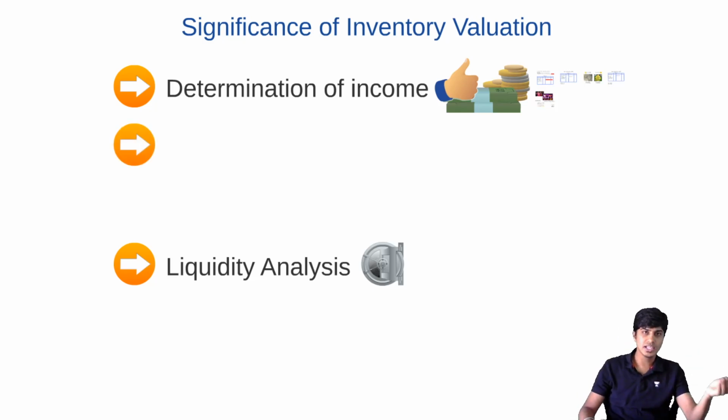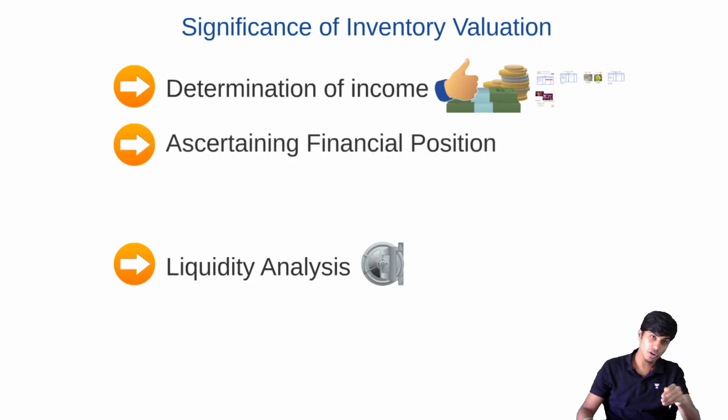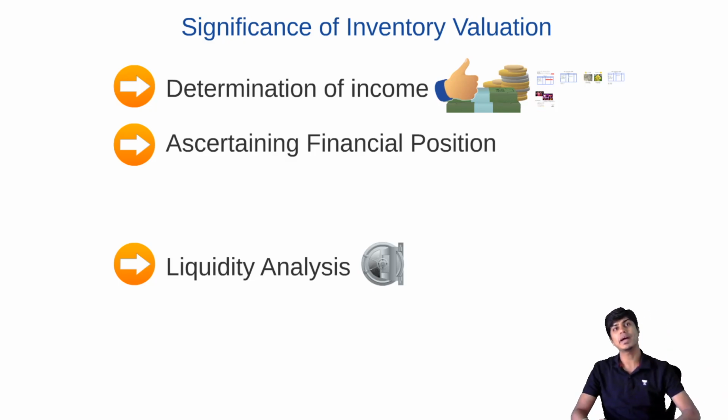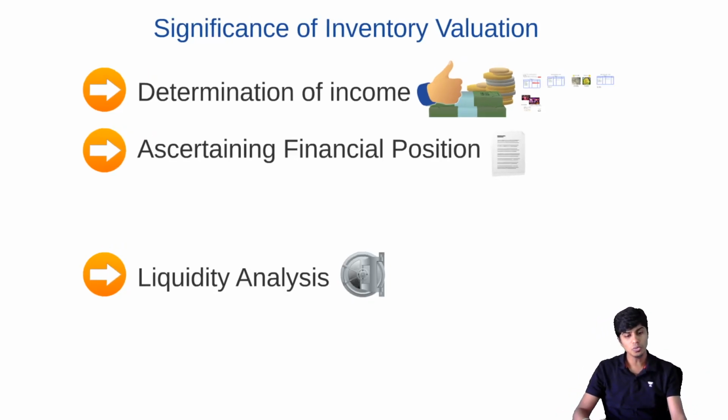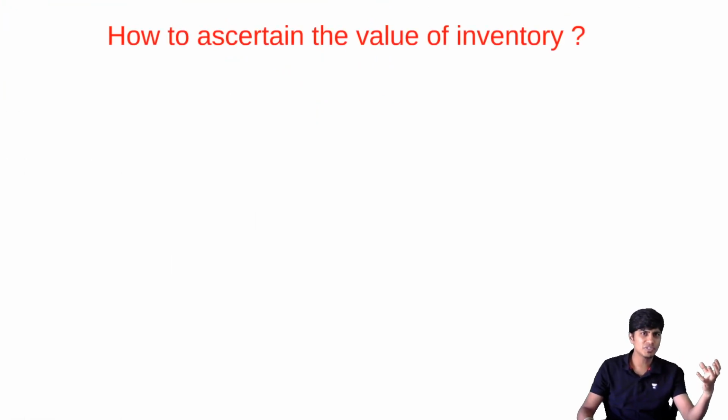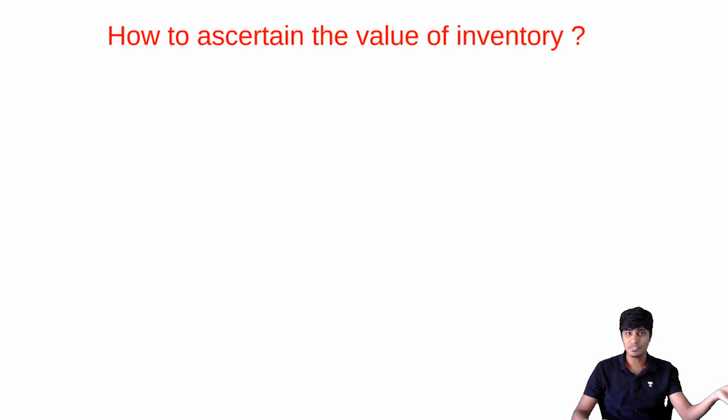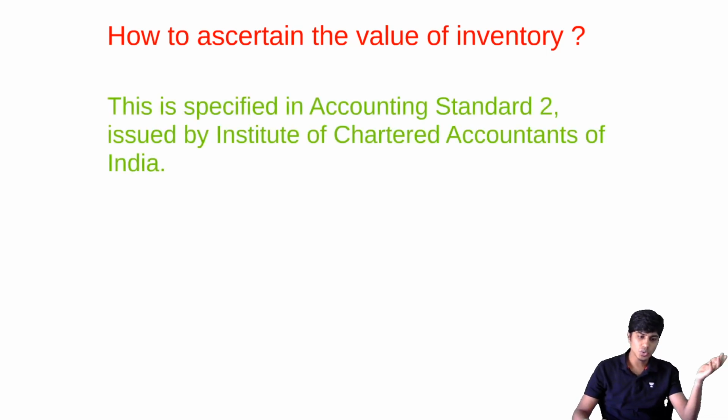Next thing, the significance and impact is to determine the value of the inventory, because it will impact the valuation of your income. Next thing is it will also impact your financial position. How? The correct value of the inventory will be recorded in the balance sheet. If the value of the inventory is wrong, the balance sheet value will be wrong, and your financial position will also be stated wrongly. So this is regulated by Accounting Standard 2 issued by ICAI, Institute of Chartered Accountants of India.